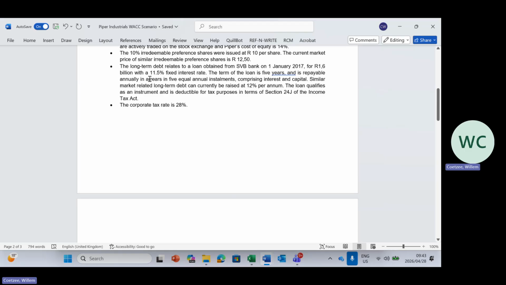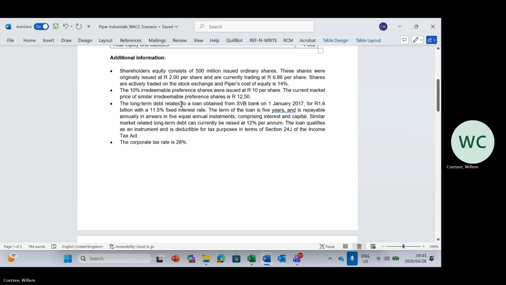billion with 11.5% fixed interest rate. The term of the loan is 5 years and is repayable annually in arrears in 5 equal installments comprising of interest and capital. Similar, again, not this loan, similar market-related long-term debt can currently be raised at 12% per annum. The loan qualifies as an instrument for 24J for the income tax purposes. The current rate is 28%, even though we know now that it's 27%.